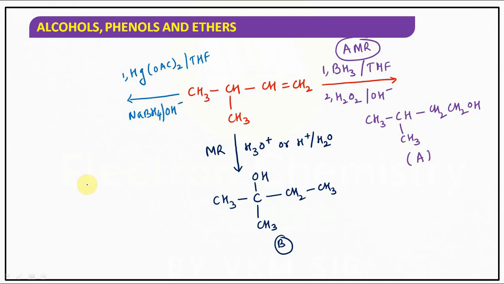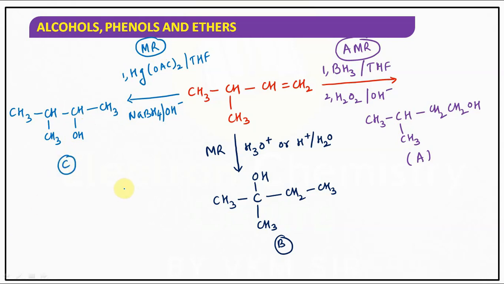NaBH4 in the presence of base. Which reaction is it? Oxymercuration demercuration. So oxymercuration demercuration follows MR, but without rearrangement. CH, CH3, CHOH, CH3. This product I am labeling as C.